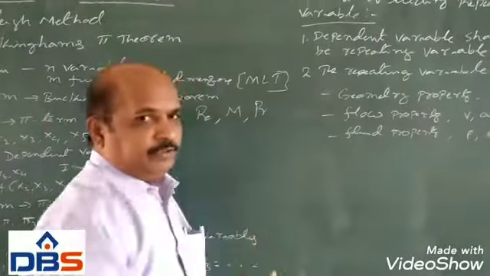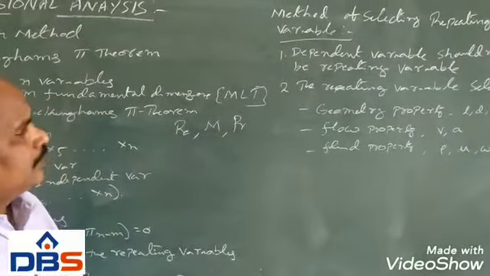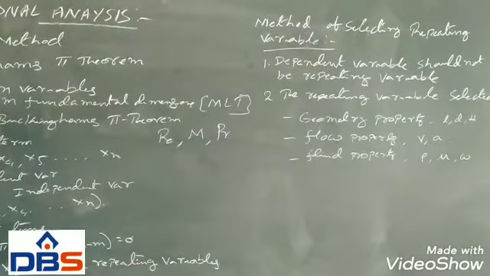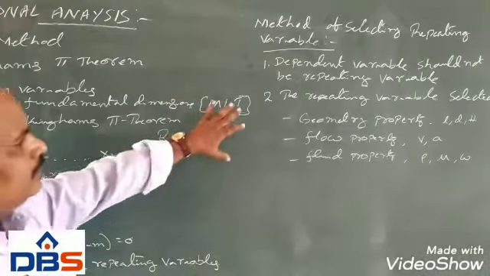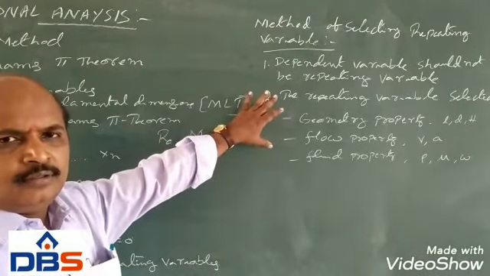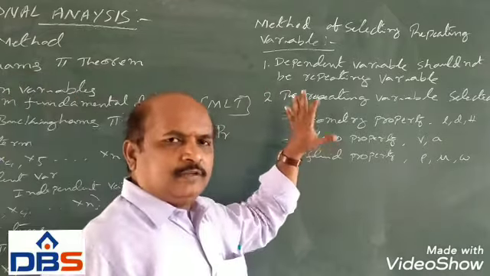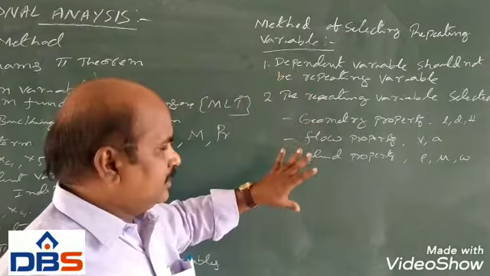Method of selecting repeating variables. Now we will see the method of selecting repeating variables. This is a very, very important task for finding pi terms or dimensionless numbers.